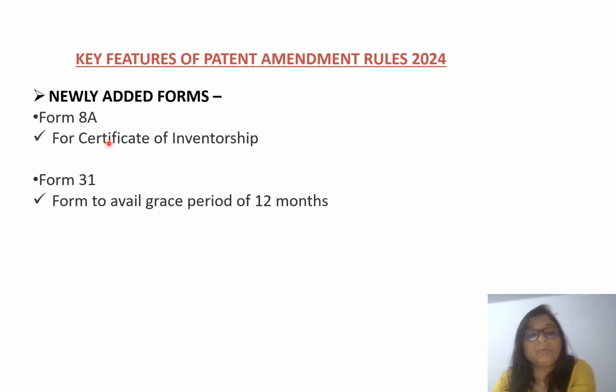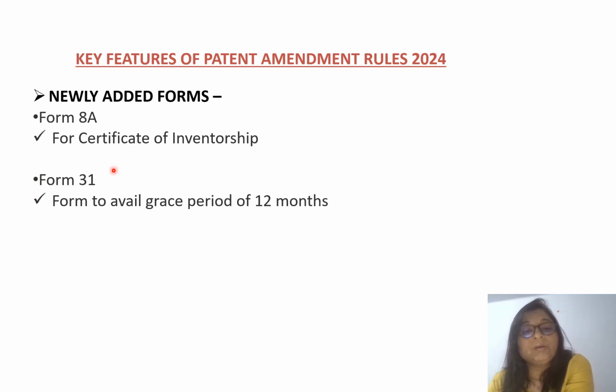I think it is a very good initiative, because sometimes inventors are not the applicant if they are working under an organization. In that case, they can only give the reference of the patent, that I am the inventor. But now they will have their own certificate for the particular patent, that yes, for this application, this patent, I was the inventor or we were the inventors, and for that they will get the certificate of inventorship.